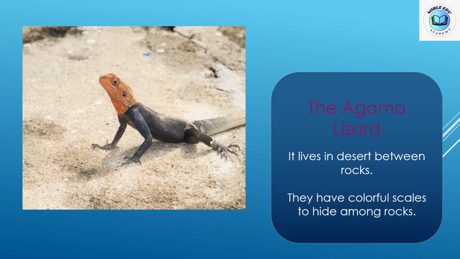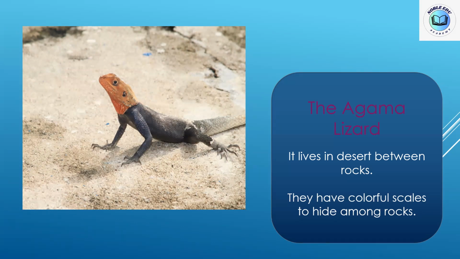The agama lizard can hide among these rocks from predators and prey. It preys on some living organisms and other living organisms prey on it. So it hides from the predators, يعني the animals that want to eat it, and it hides from prey, meaning the animals it wants to eat.